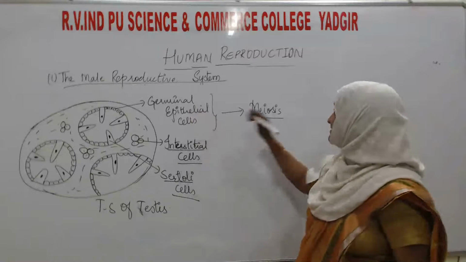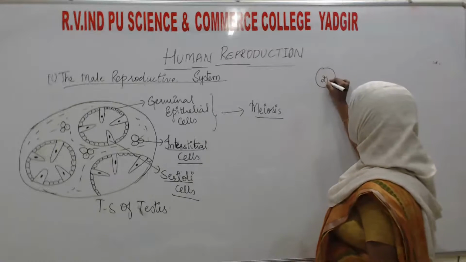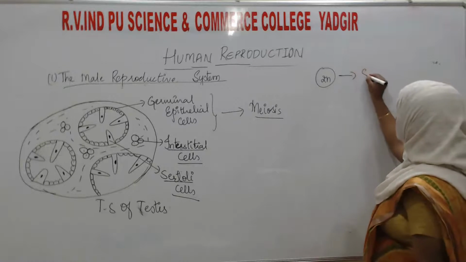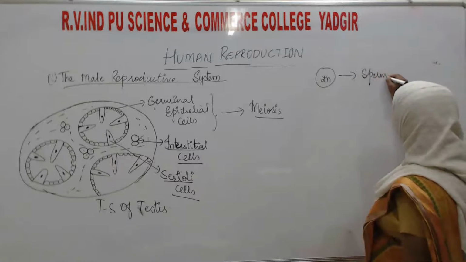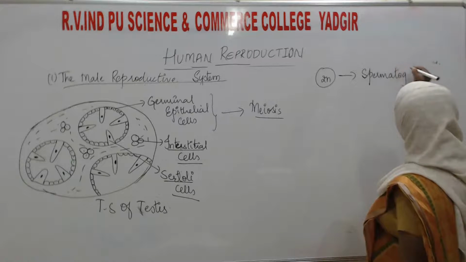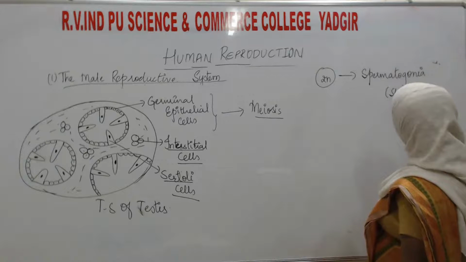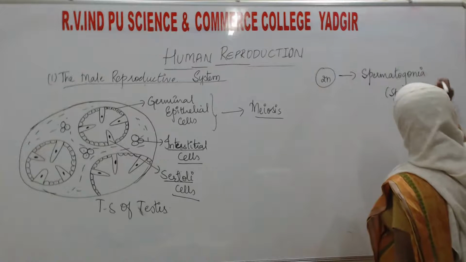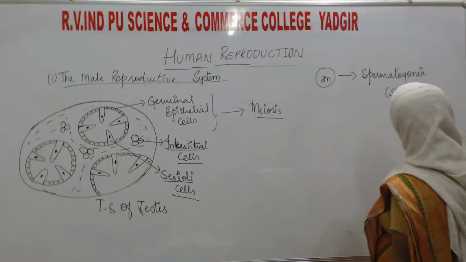Okay, and always these cells will be diploid cells. We can also call them the spermatogonia, or else the sperm mother cells, meaning the cells from where the sperms are going to be produced.